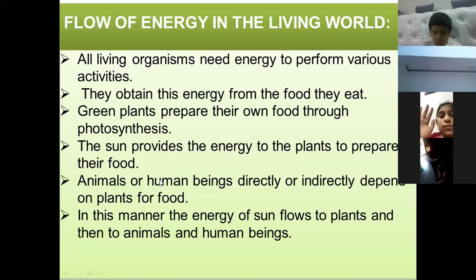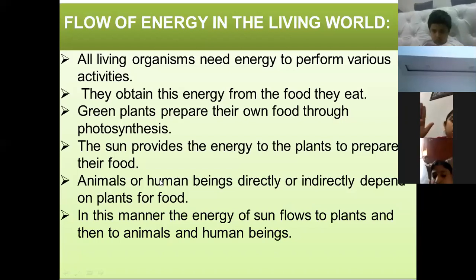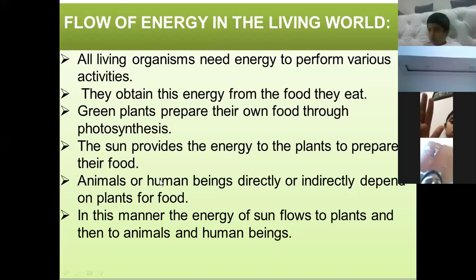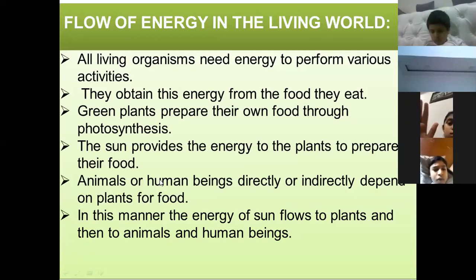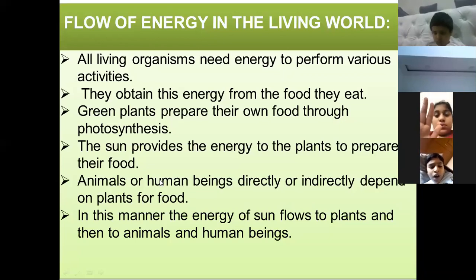I know. See, we get our energy from food. Green plants can prepare their own food. Where do they get energy from? Are you getting my question, Manya? Yes, ma'am. Okay.